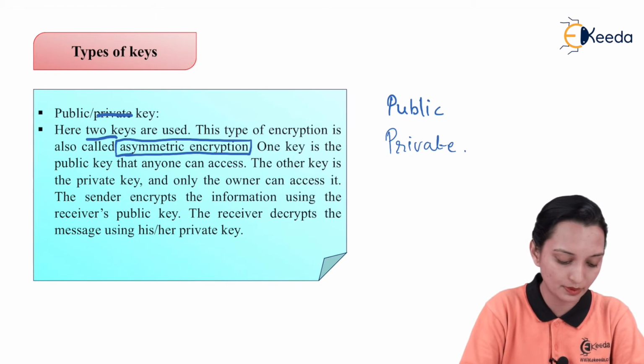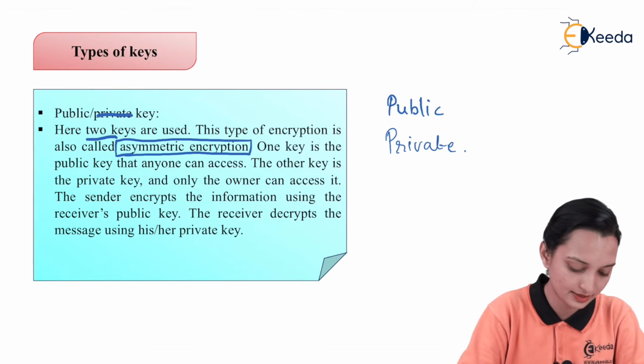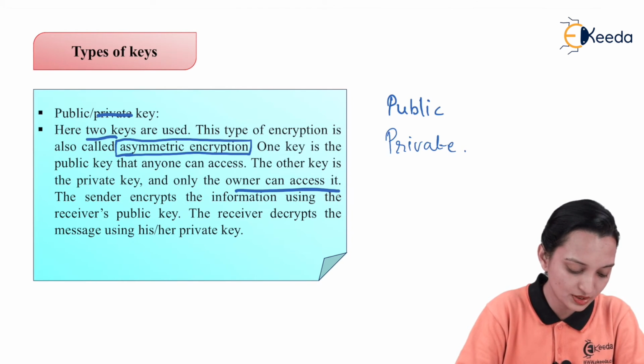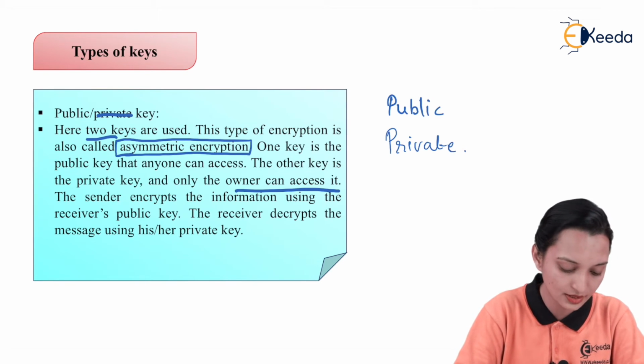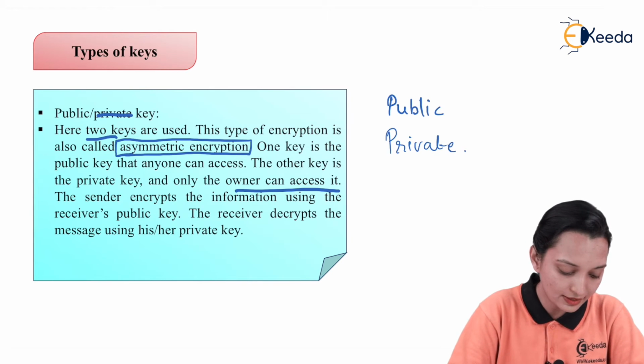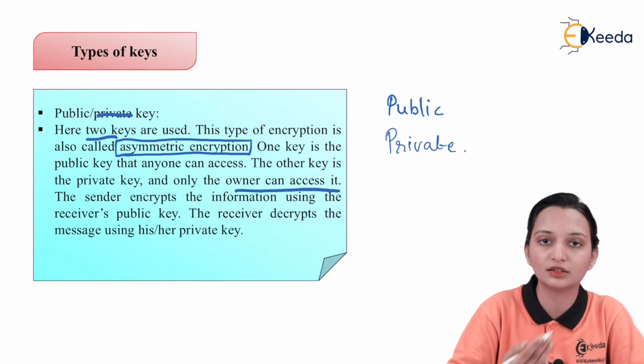One key is the public key that anyone can access, and the other key is the private key that only the owner can access. The sender encrypts the information using the receiver's public key. The receiver decrypts the message using his or her private key. So the sender requires to encrypt the message into the other form.